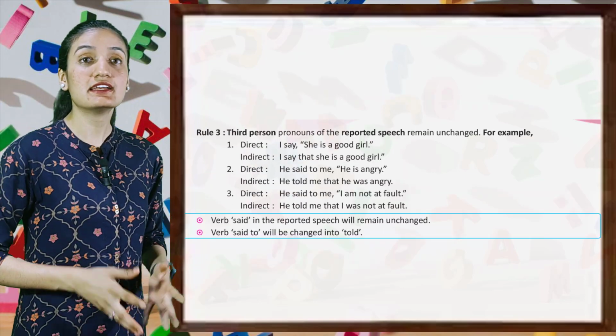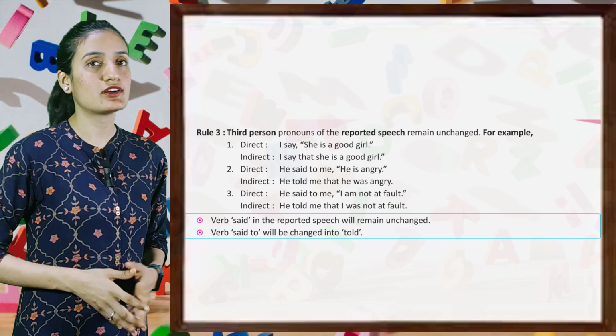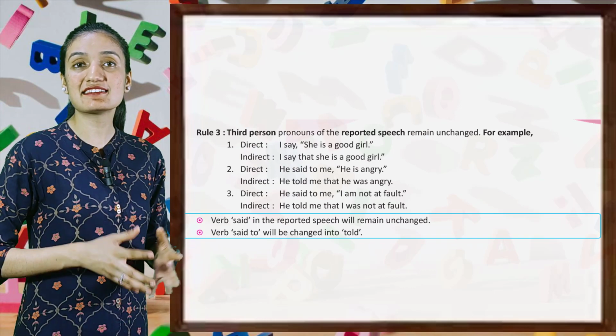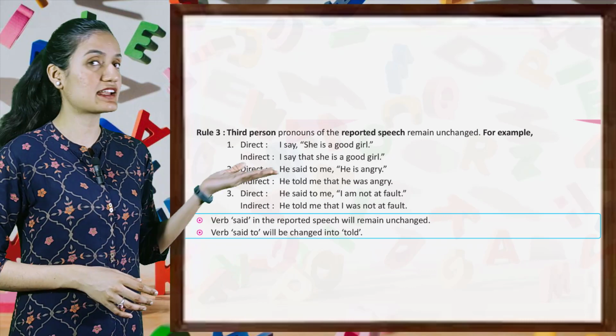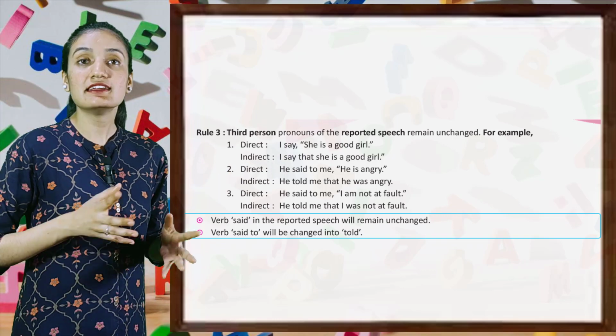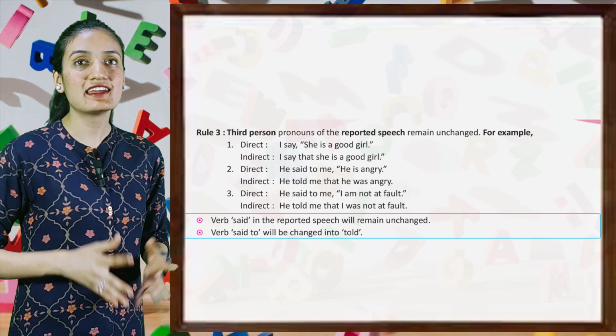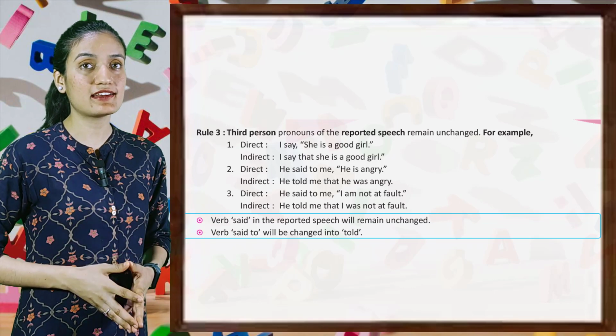Rule number 3: Third person pronouns of the reported speech remain unchanged. For example, direct: I say, "She is a good girl." Indirect: I say that she is a good girl. Direct: He said to me, "He is angry." Indirect: He told me that he was angry.